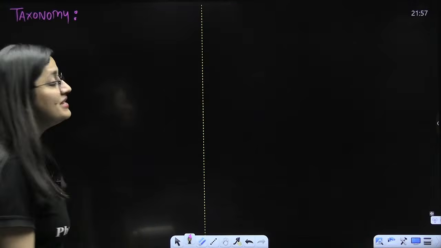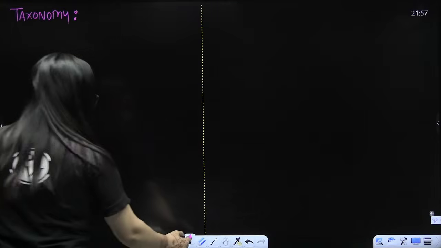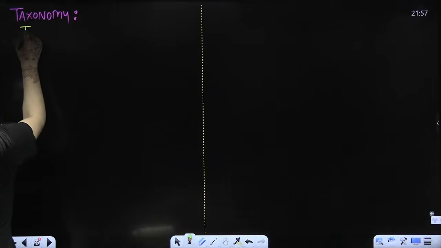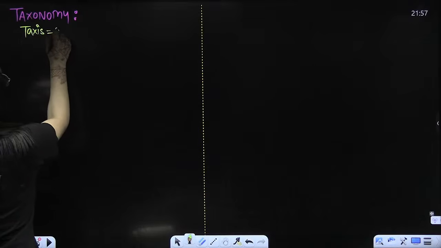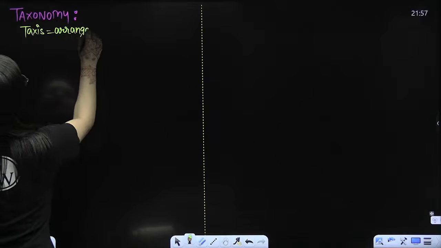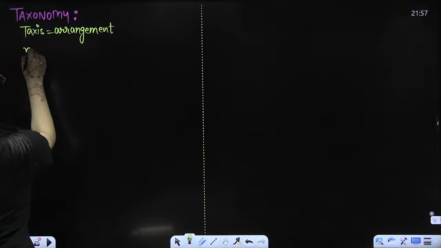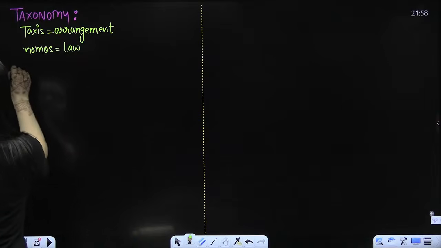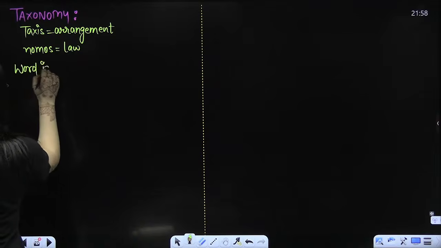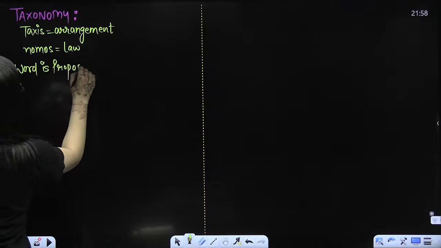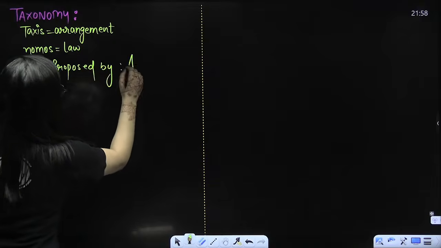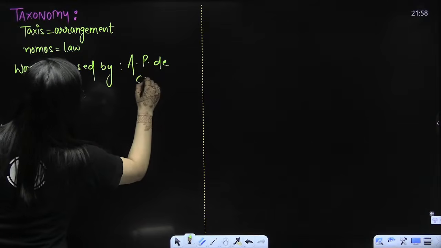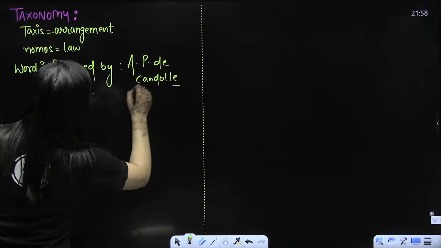So taxonomy is the thing that we need to understand. When we talk about taxonomy, taxis means arrangement. Nomos means law. Do pay attention here. So this word is proposed by A.P.D. Kendall. So beta, it is A.P.D. Kendall. It is not A.P. Dhillon.